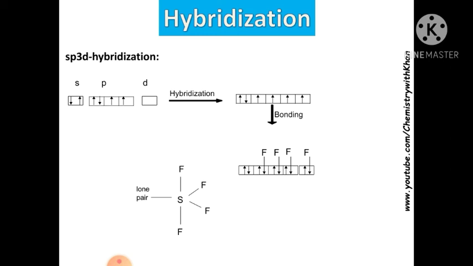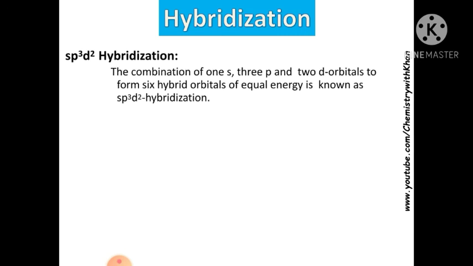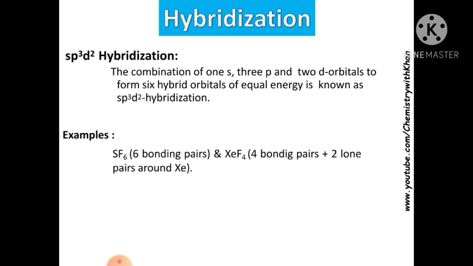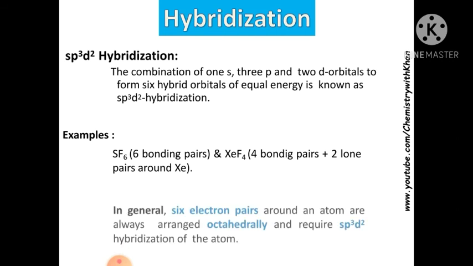sp3d2 hybridization. The combination of one s, three p and two d orbitals to form 6 hybrid orbitals of equal energy is known as sp3d2 hybridization. Its examples are SF6, with 6 bonding pairs, and XeF4, with 4 bonding pairs plus 2 lone pairs around the xenon. In general, they are always arranged octahedrally and require sp3d2 hybridization of the atom.